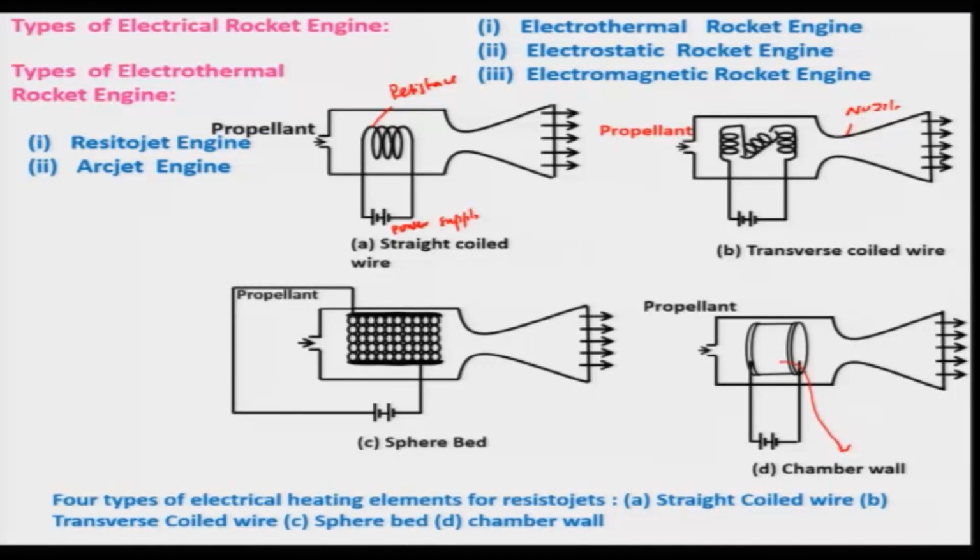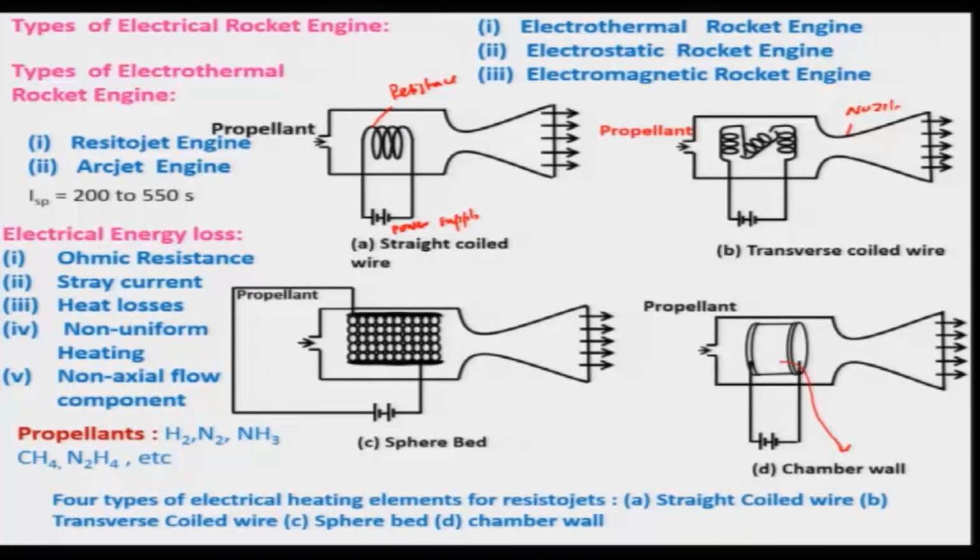In this case, the specific impulse range that can be achieved is basically 200 to 300, and the propellants that can be used are hydrogen, nitrogen, ammonia, methane, and other propellants. But among all these, hydrogen is preferred over others because it has a higher thermal diffusivity, so the heat transfer rate will be much higher. And as I told, the specific impulse will be in the range of 200 to 550 seconds.